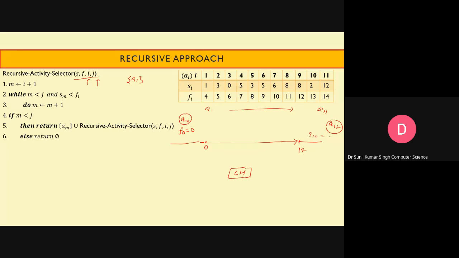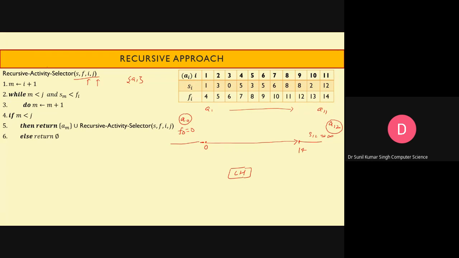S12 is tending to infinity, so it begins after 14, and so it is also not going to affect anything. And what is the benefit of these two assumptions? It helps us check the compatibility of these activities, especially for the very first activity and the last activity.